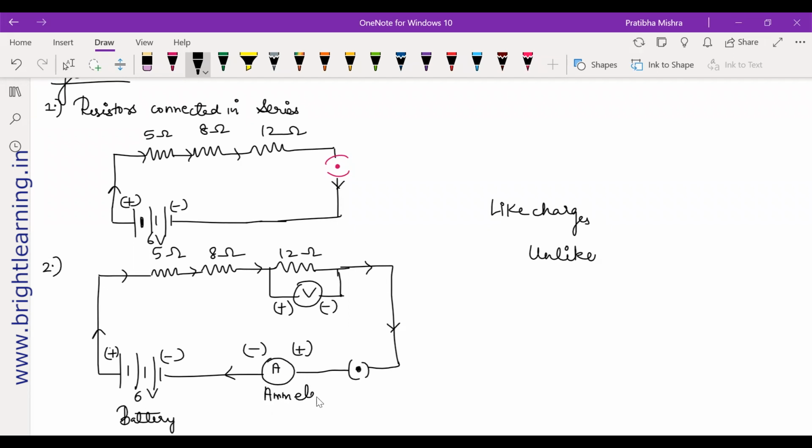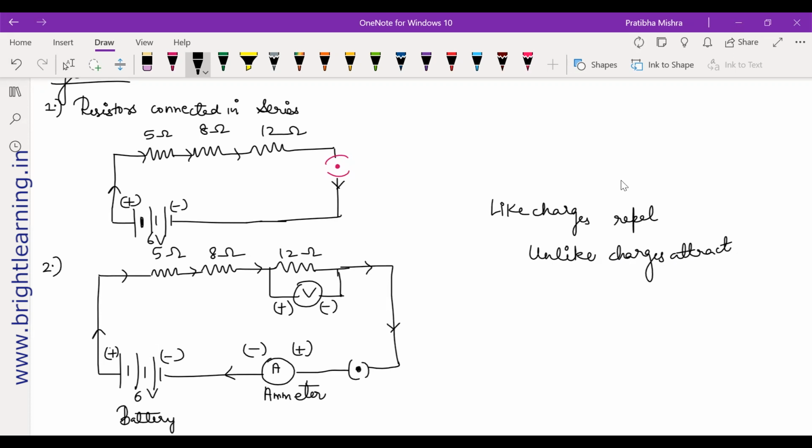So the ammeter has to be connected with the same terminals, okay? Because current will flow in the same direction as the flow of the battery itself. So this is how it will look. Like charges repel and unlike charges attract, right? This is what we have learned.